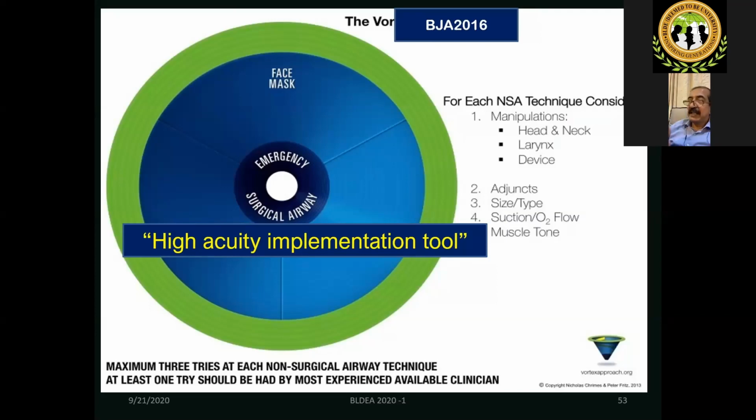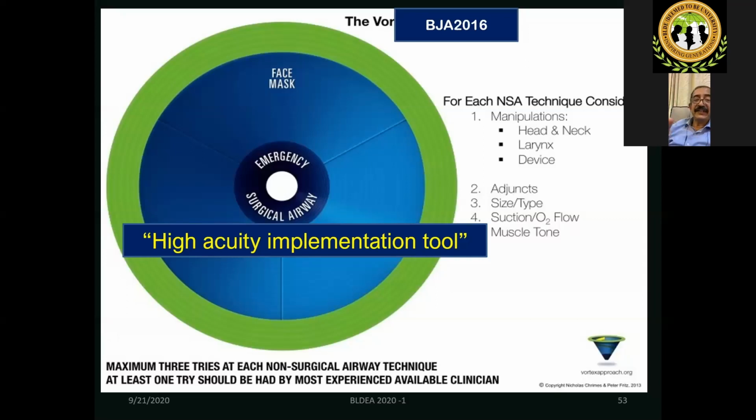There are only three possible non-invasive ways of airway management. All these three can be rotated depending on the clinical condition in an emergency, and none of them should be repeated more than 3 times, with appropriate changes, which include manipulations or use of adjuncts, or change in the size or shape, and use of suction and relaxant.